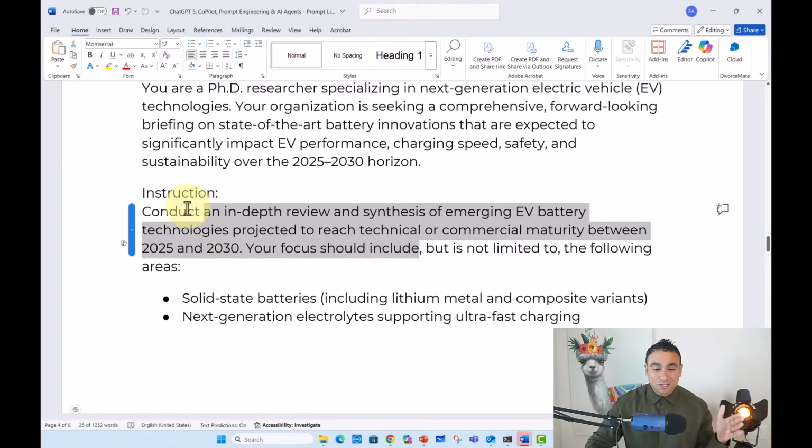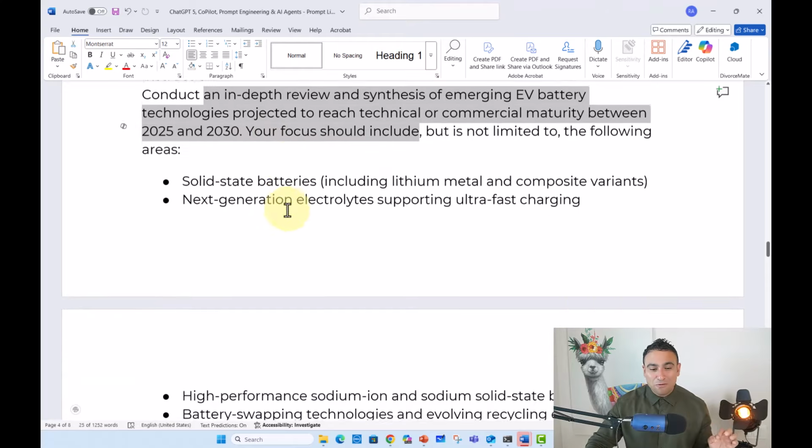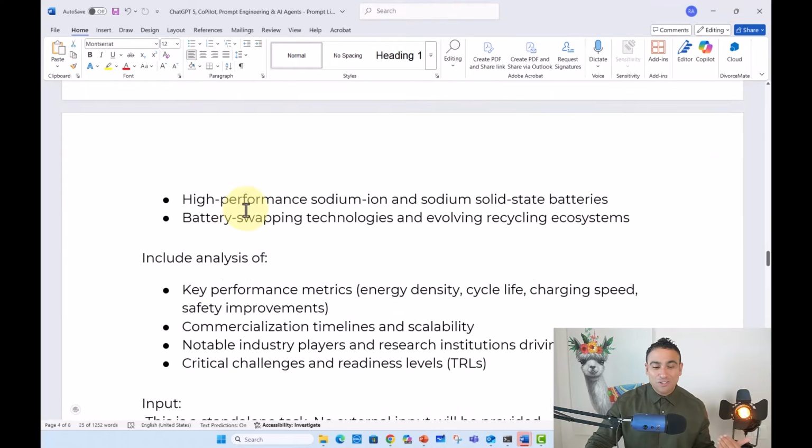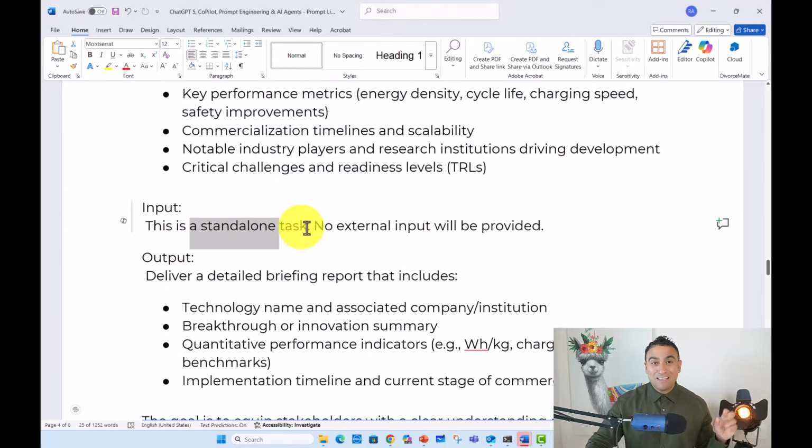And these are the instructions. I wanted to do an in-depth review, check out all the different technologies. The input is going to be a standalone task.